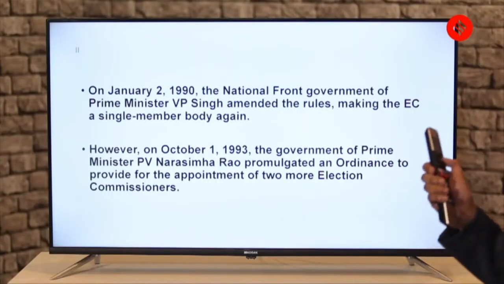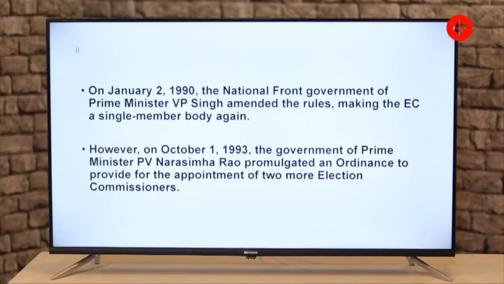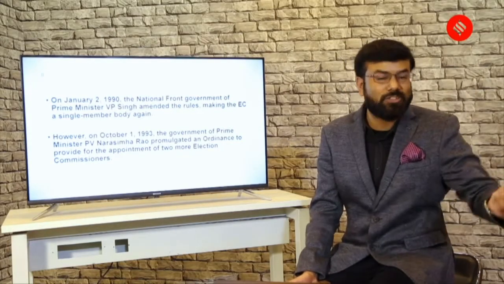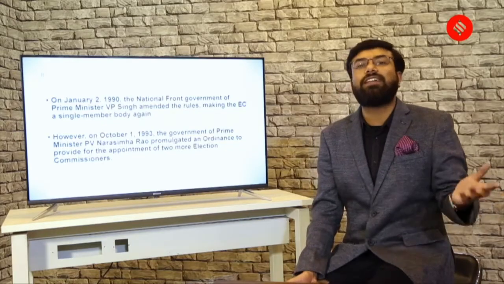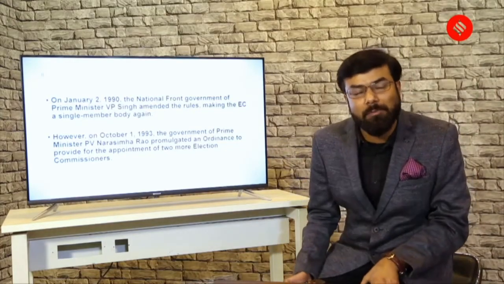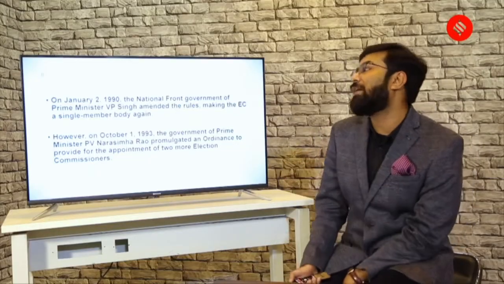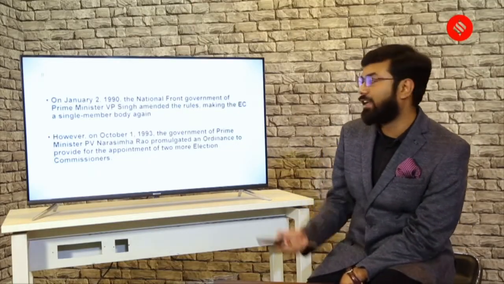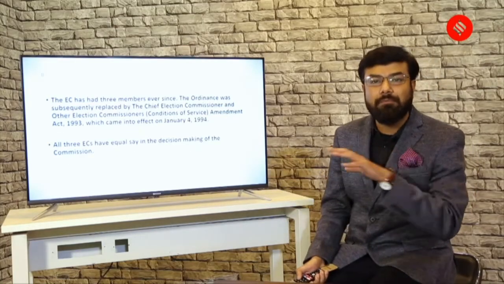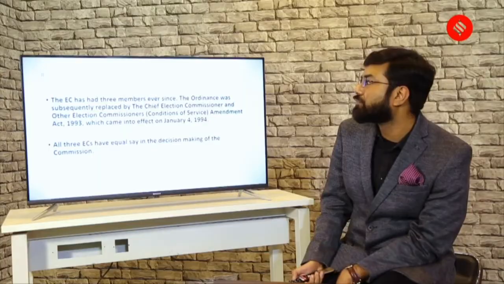However, on October 1, 1993, the government of Prime Minister Narasimha Rao promulgated an ordinance to provide for the appointment of 2 more election commissioners. So again, there was a change. So first it was single, there was just 1 election commissioner. Then there was a change. Rajiv Gandhi made it a multi-member body. Then again a change during the time of VP Singh, and then finally Narasimha Rao. So you see, it has not been the same member body since the beginning.